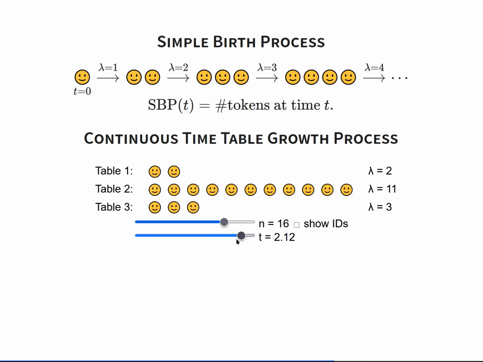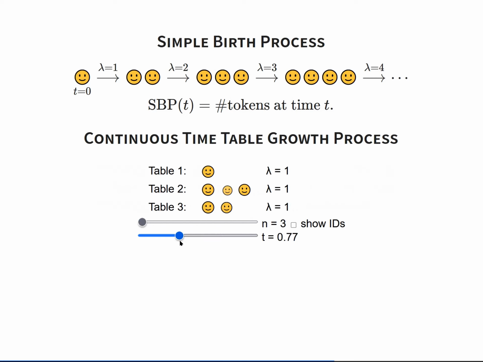The only difference is that the new view lives in continuous time while the old view lives in discrete time. And a bit of work is required to translate queries concerning one view into queries concerning the other view. But the great benefit is that in the new view, these tables are independent because this description up here and the rates here do not mention the other tables at all.